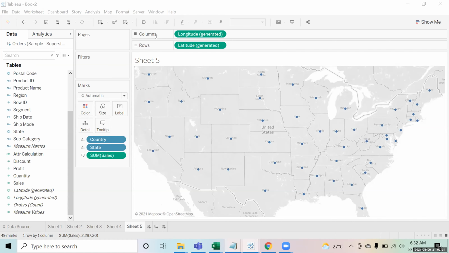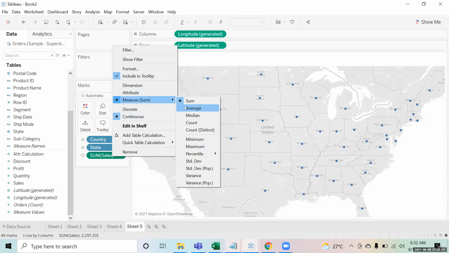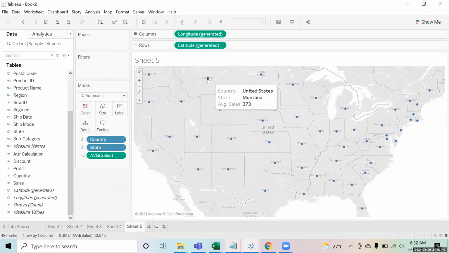Right now, if I change the calculation to average over here, do you think this is the average sales per city?